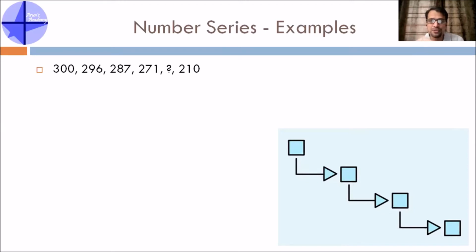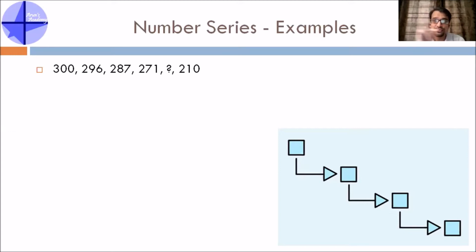Now if you see the difference, 300 and 296, the difference is 4. 296 to 287, quickly check the difference. What is the difference? 9. 287 to 271, the difference is 16.